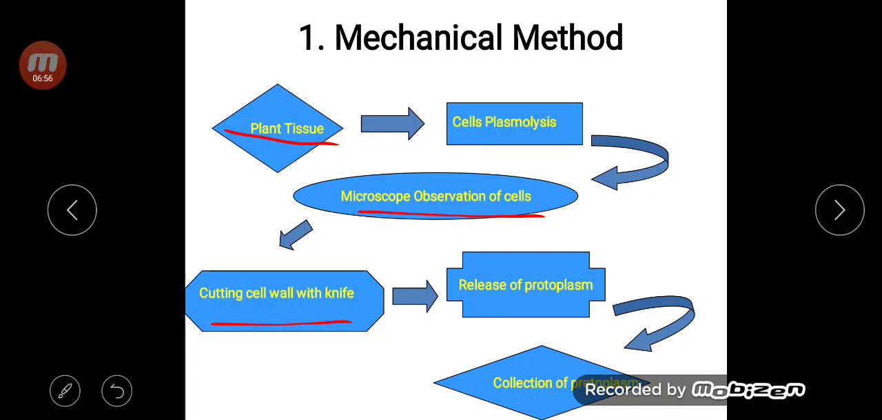Then after collecting, we need to place them again in a hypotonic solution. Hypotonic solution means the surrounding environment of the cell contains less salts, so the water content moves into the cell, and the cell regains its original shape, so that the cell can be easily protected from plasmolysis. So the cells isolated by the mechanical method can be preserved for further studies.